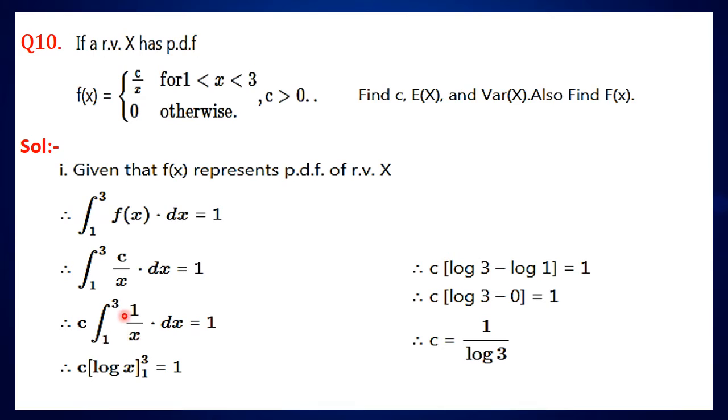And integral 1 upon x dx is log x and we will apply the limits. So first upper limit, then subtract the lower limit, that is c into log 3 minus log 1 is equal to 1 and log 1 is 0. So c log 3 is equal to 1, then c is equal to 1 upon log 3.